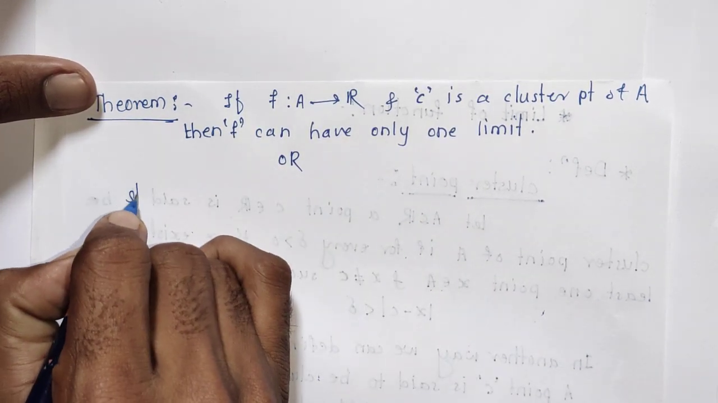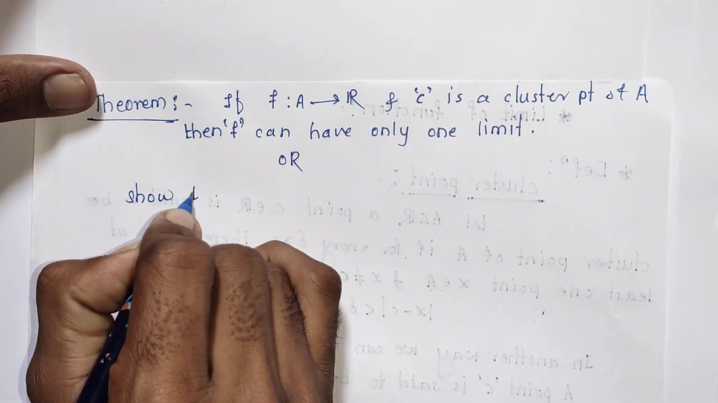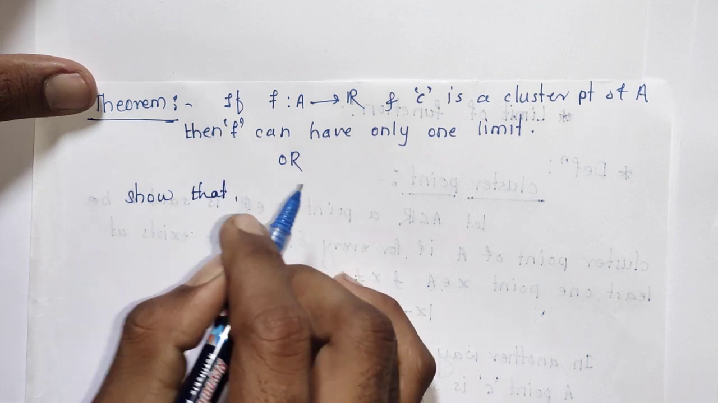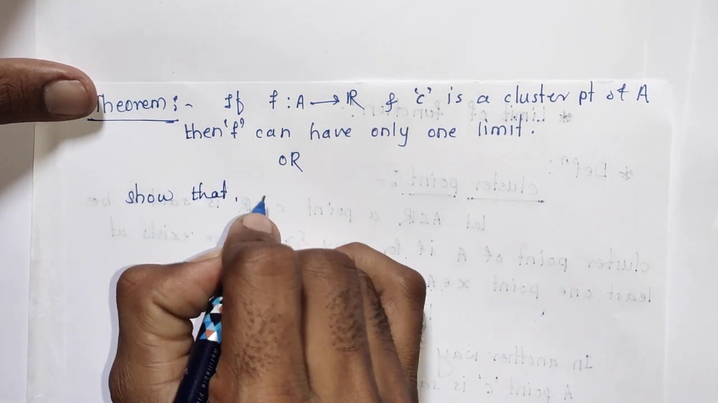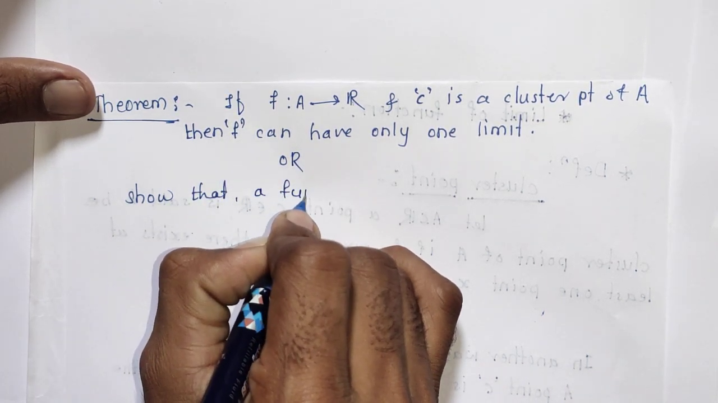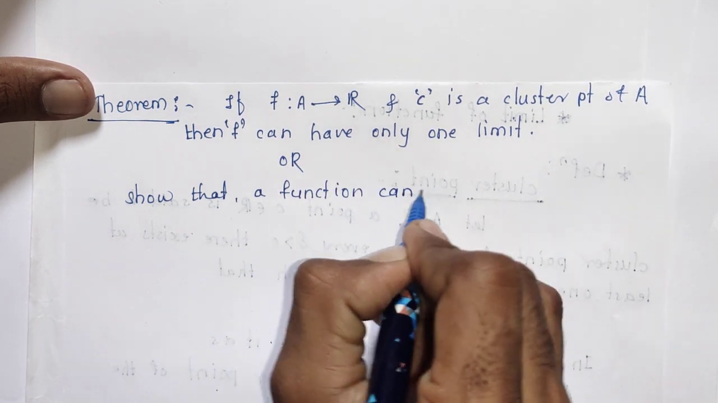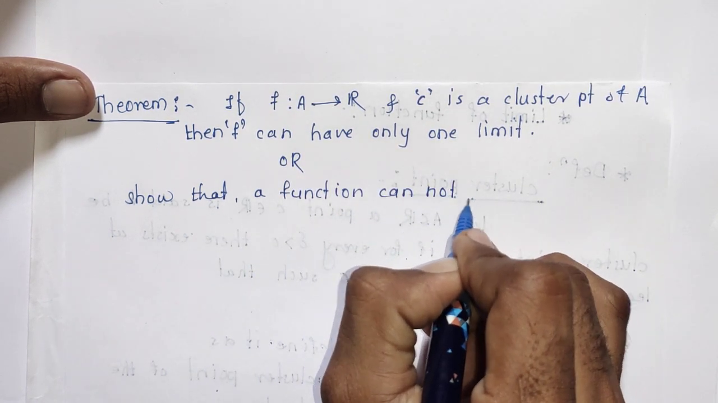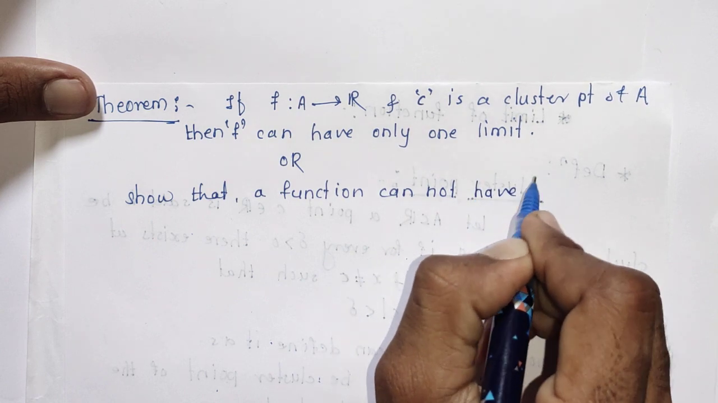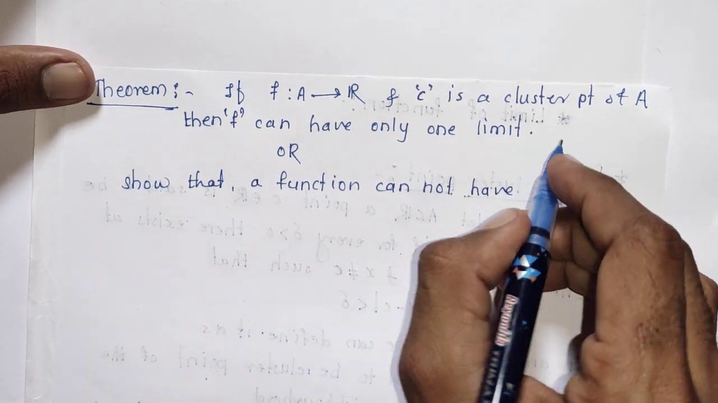Show that a function cannot have more than one limit.